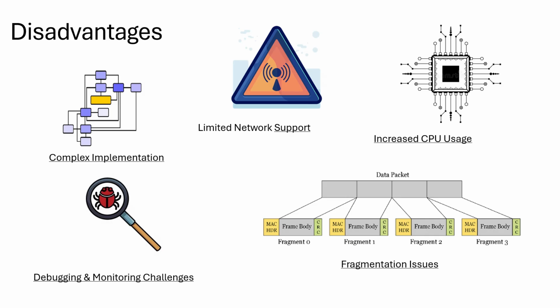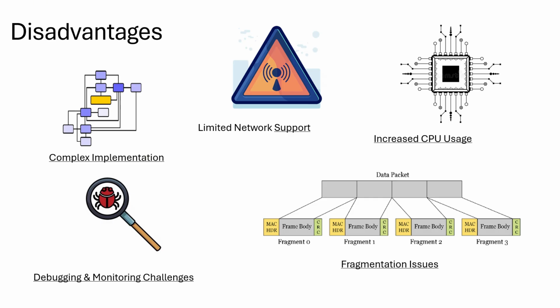Since everything is encrypted, it takes more CPU effort to run as compared to TCP or UDP protocols. Also, there's limited visibility for network operators. Since packet headers are hidden, it causes some problems for network operators. We also feel there is some complex debugging as compared to TCP. And sometimes fragmentation issues can also occur.